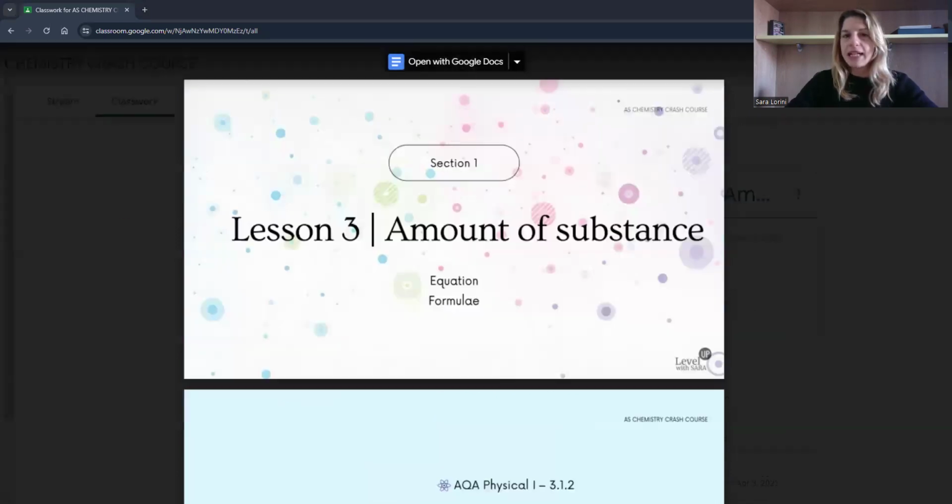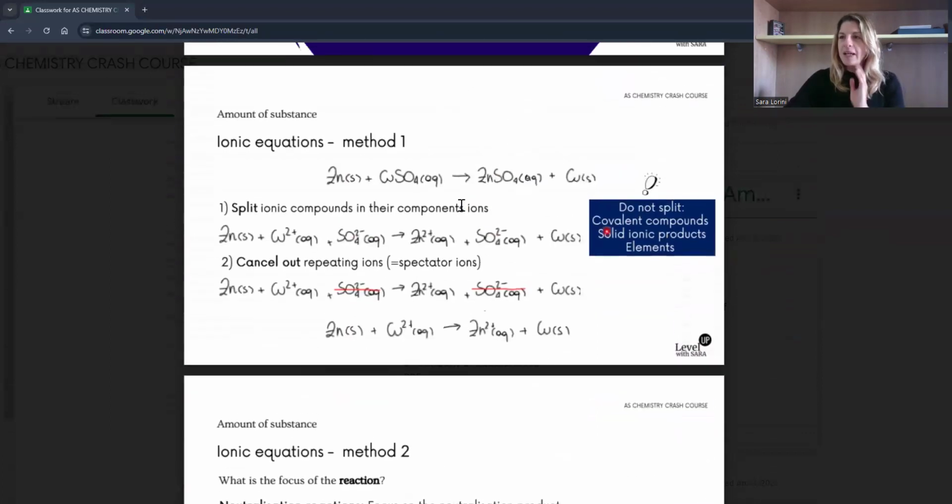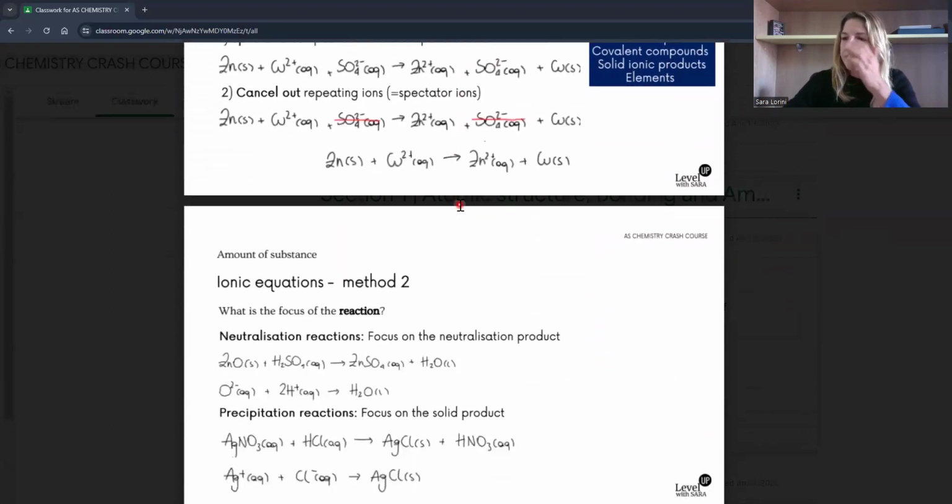Okay, anyway, we're looking at the amount of substance topic. Again, I'm going to scroll through very quickly. Ionic equations.